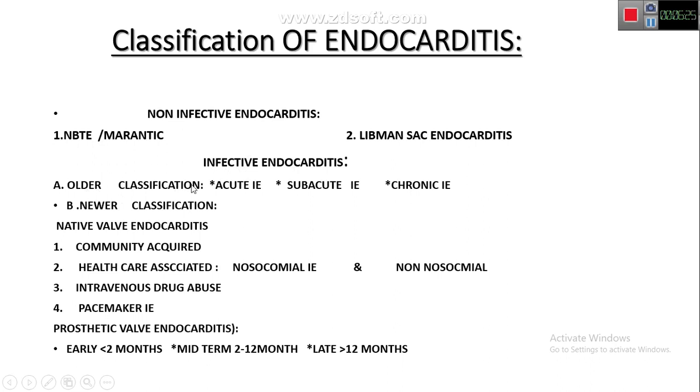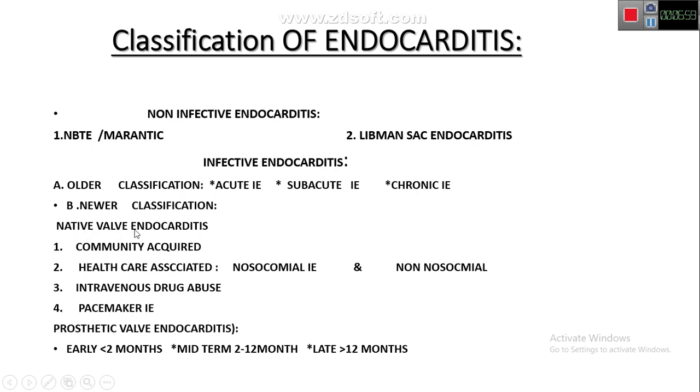In the older classification, we have acute infective endocarditis. Again, it is caused by Staph aureus. It infects the tricuspid valve, more common in IV drug abusers. Then we have subacute infective endocarditis, Streptococcus viridans. It infects the mitral valve mainly and the aortic valve, and it is subacute in origin. And then we have chronic infective endocarditis. We can also classify endocarditis on the basis of the valve: native valve endocarditis and prosthetic valve endocarditis.